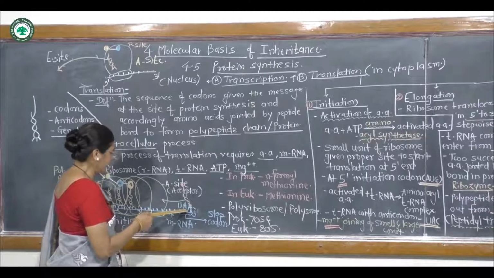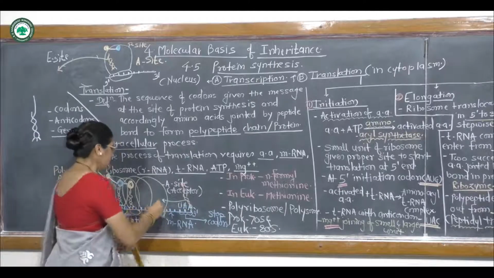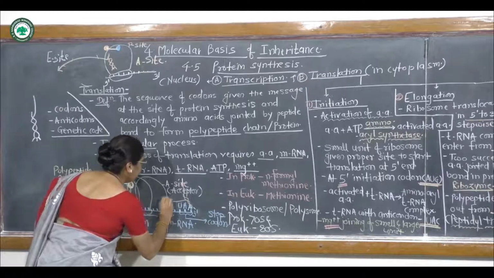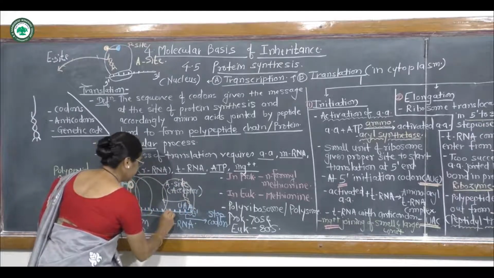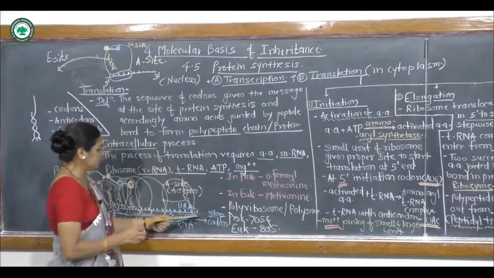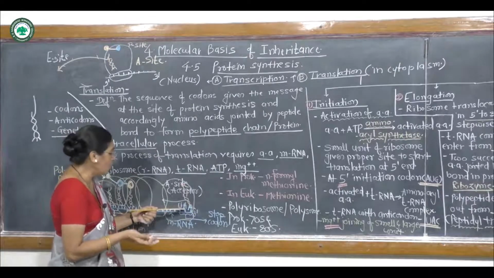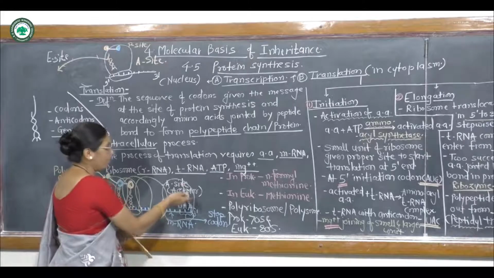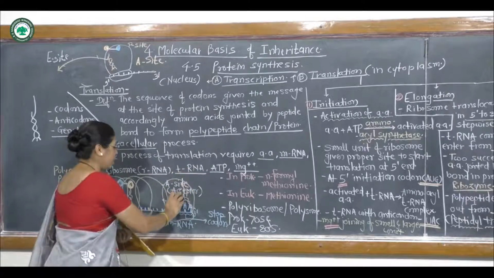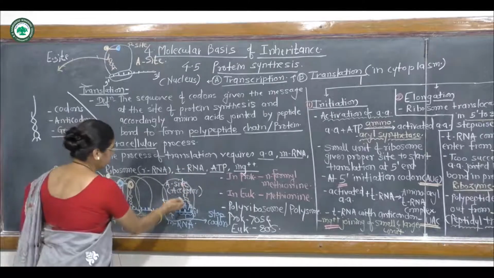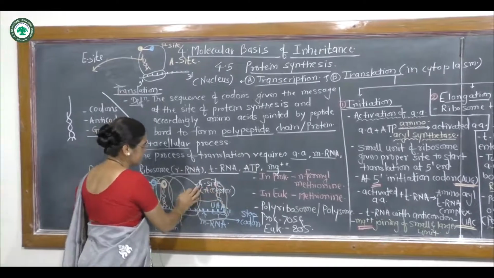So when the ribosome translocates to the 3' end, there is no linkage of codon with anticodon, there is no tRNA amino acid complex, and so ultimately the process stops.